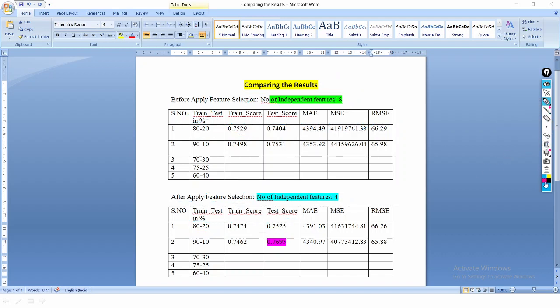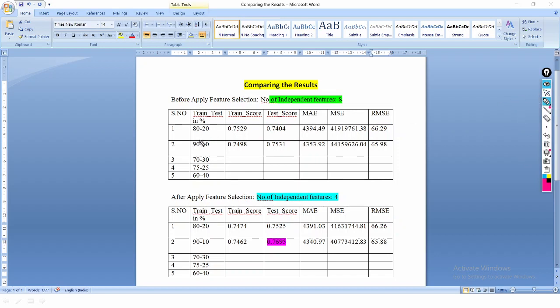You can observe clearly. Before applying the feature selection, my R2 score is 74%. After applying the feature selection with 4 features, the test score is 75%, which means it increased from 74 to 75. This is the root mean square error: 66.29, and this is 66.26. So what is your duty while executing the same project?